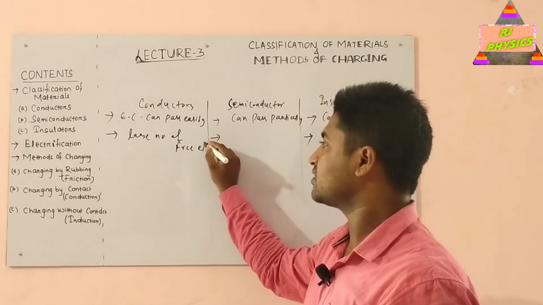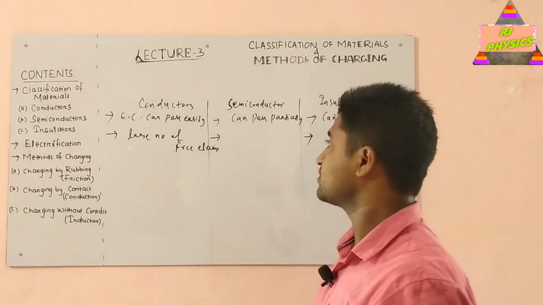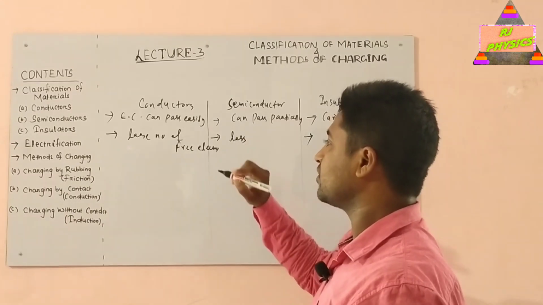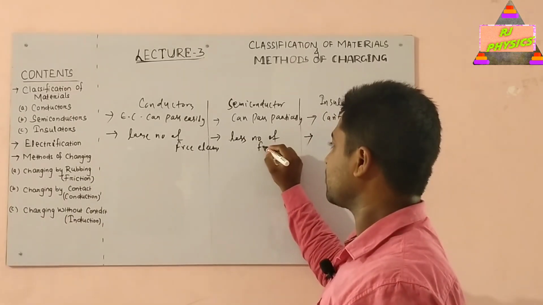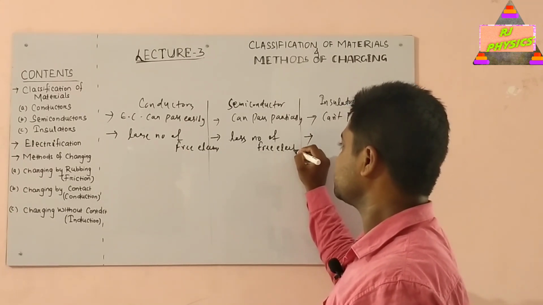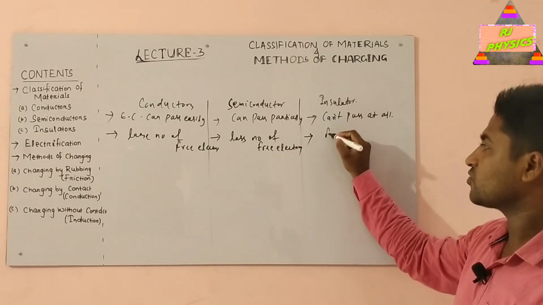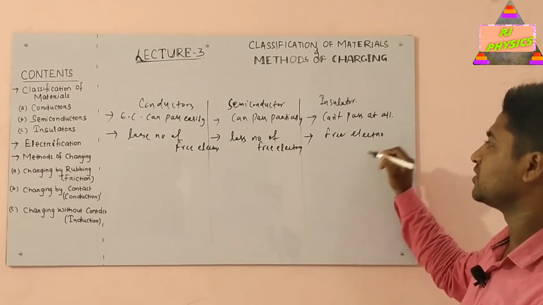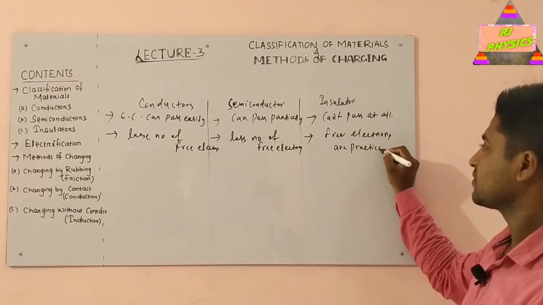Free electrons means the electrons which are free to move inside the material. In semiconductors, the number of free electrons is very small. And finally in insulators, free electrons are practically absent, meaning there are almost no free electrons.